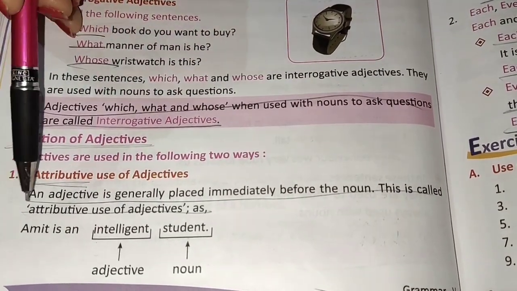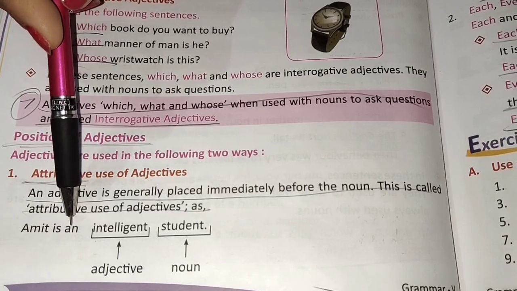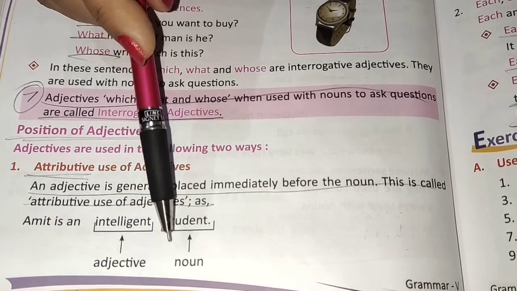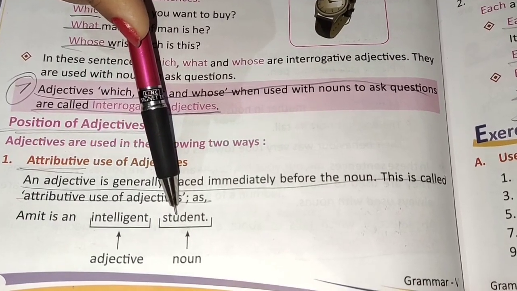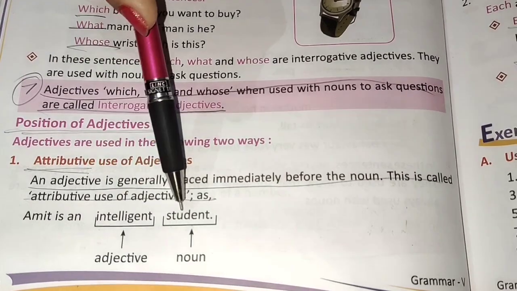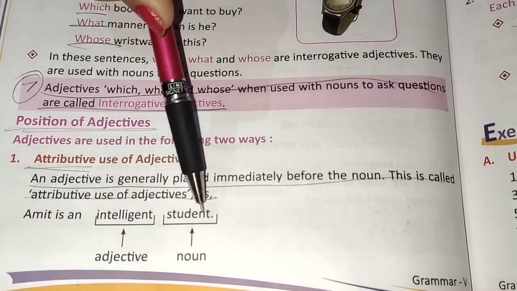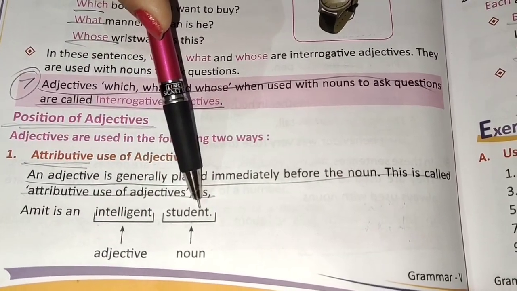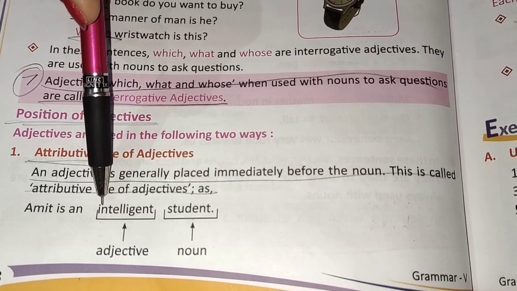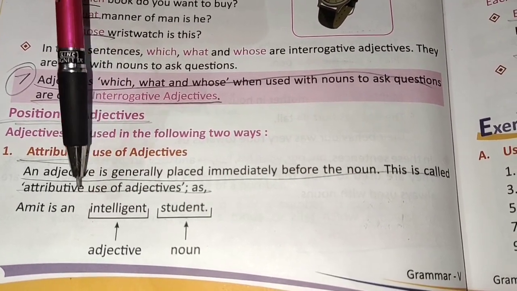Now look at this sentence. Amit is an intelligent student. Student is the noun, and intelligent is the adjective. So it is placed immediately before the noun. This adjective is placed immediately before the noun. So this is called attributive use of adjective. Understood?